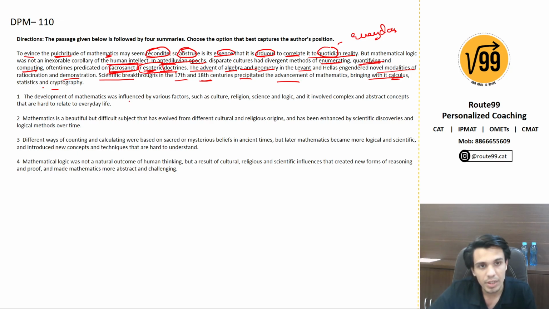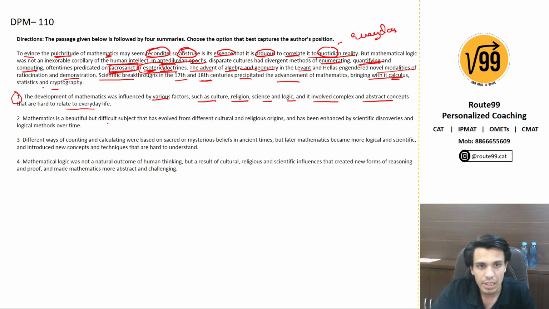The development of mathematics was influenced by various factors such as culture, region, science, logic, and it involved an abstract concept that is hard to relate to everyday life. So, although this seems like a good summary, it misses many points, right? This does not talk about how mathematics evolved from culture to culture, and there was no standardization in it, and then it got standardized, it evolved into a science. There is no such discussion in this summary. So this is not my answer.